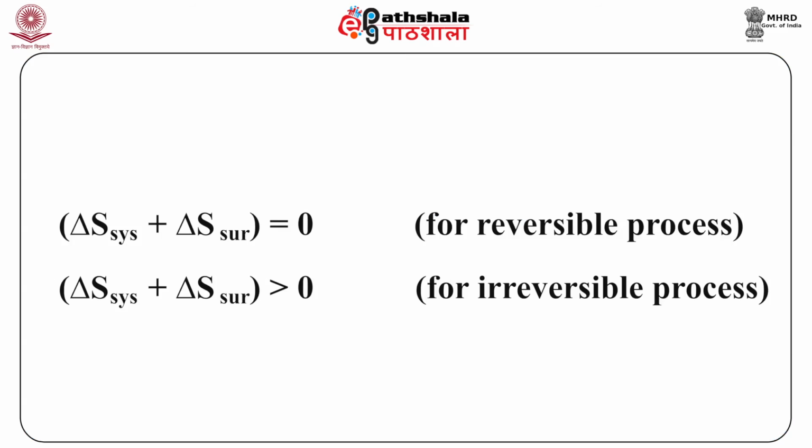During an irreversible isothermal expansion, there is always an increase in the entropy of the system and surroundings taken together, while during a reversible isothermal expansion, the entropy of the system and surroundings remains the same. This can be written as delta S system plus delta S surroundings equals 0 for a reversible process, and delta S system plus delta S surroundings is greater than 0 for an irreversible process.